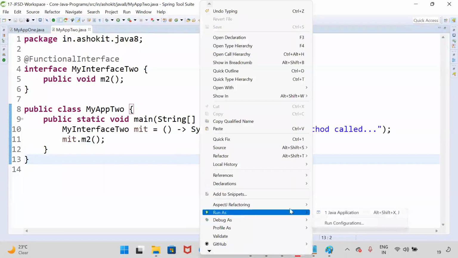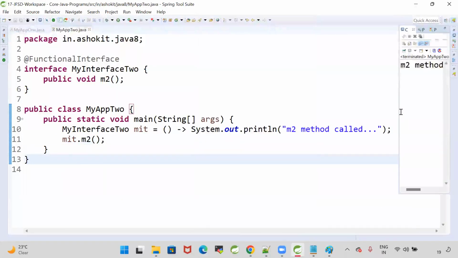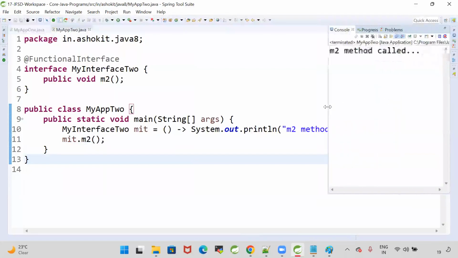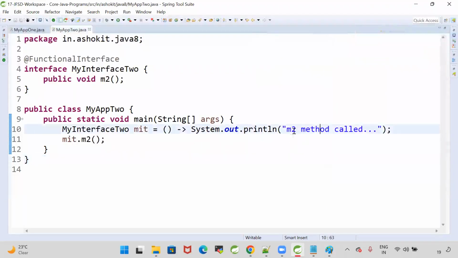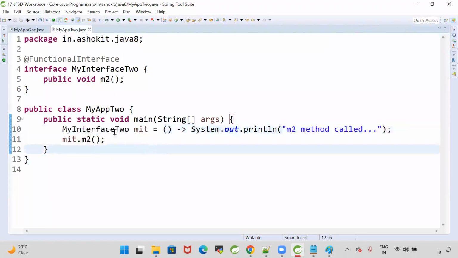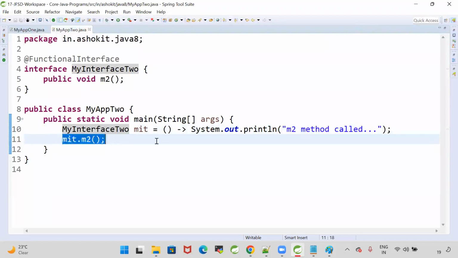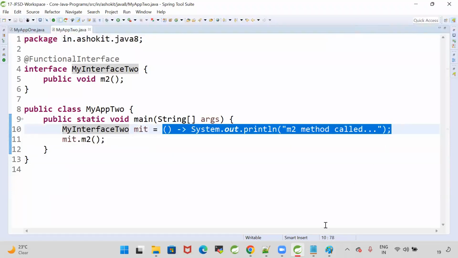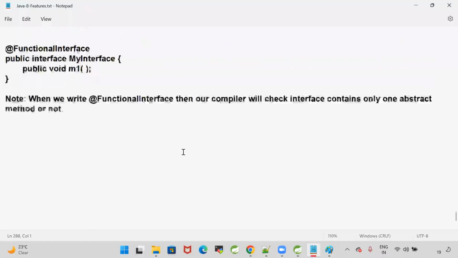Now run this program, run as a Java application. Whenever we run this Java application, we get the output: m2 method called. Who is calling that m2 method? Where is that m2 method? m2 is a lambda expression I have created. This lambda expression I stored into a variable that belongs to a functional interface. Whenever you call the method of that functional interface, this lambda will be invoked. That is the meaning of a lambda expression.